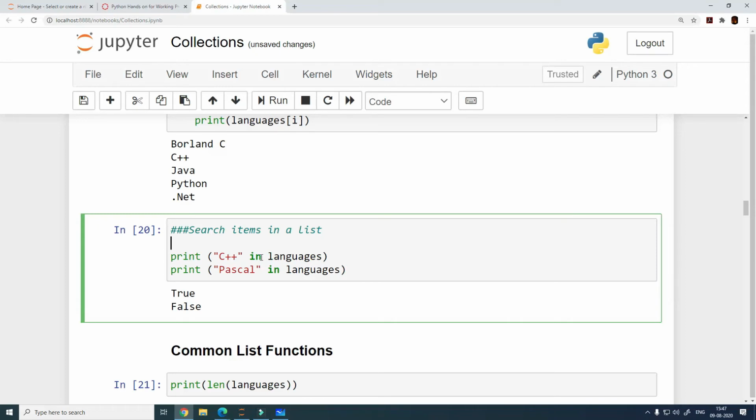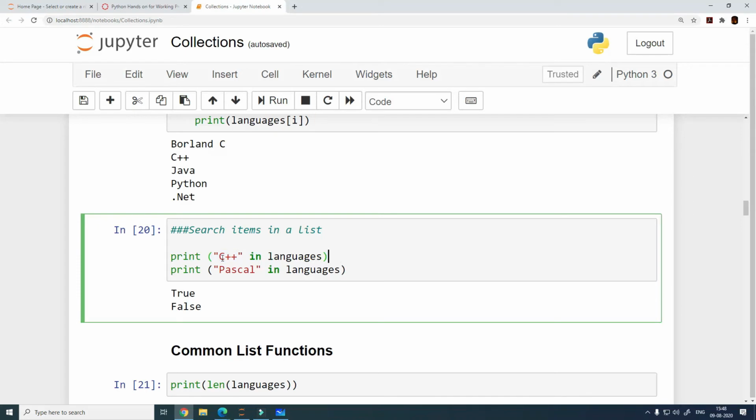Okay, moving on, how do we find out or search for an item within the list? We have already seen the membership operator. When you use the membership operator in or not in, it gives you a logical true or false value. So when you say C++ in languages, it searches if C++ is a member of languages or not, and gives you true or false based on whether it is found in that list.